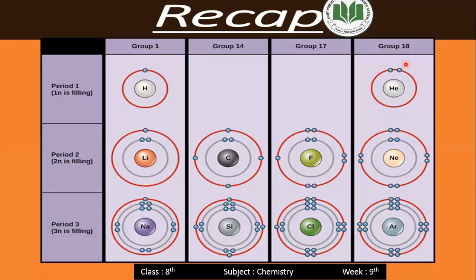So group number 18 is also called the noble gases, because noble gases are inert gases and cannot react with any other elements. And this is the Bohr model of all elements.